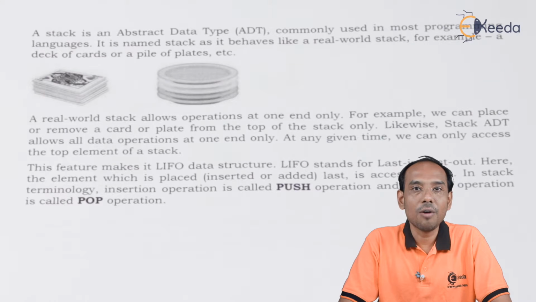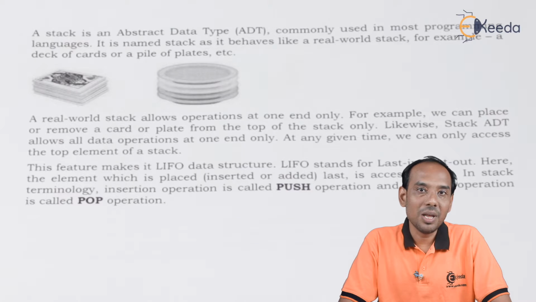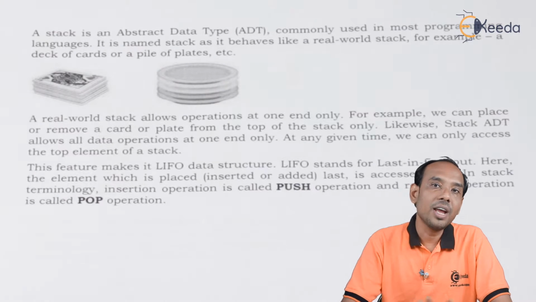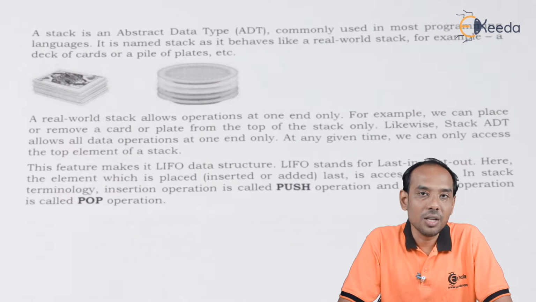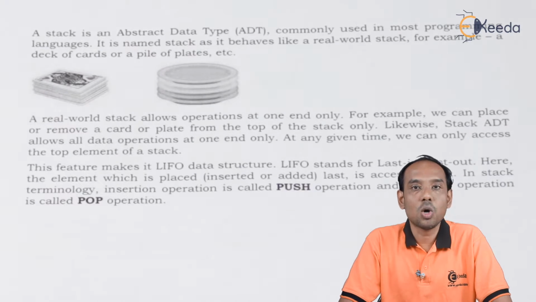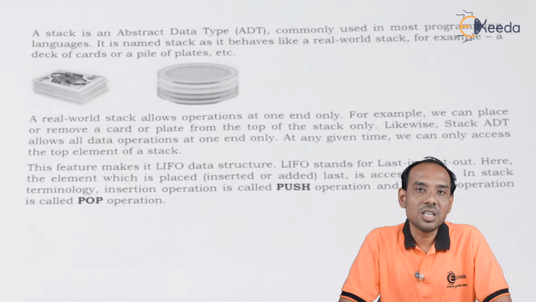Let's take an example of a deck of cards. You place a card, then you place the next card above it, then the next card above it. So we have a deck of cards. Now the important property here is that we have the structure called last in first out.